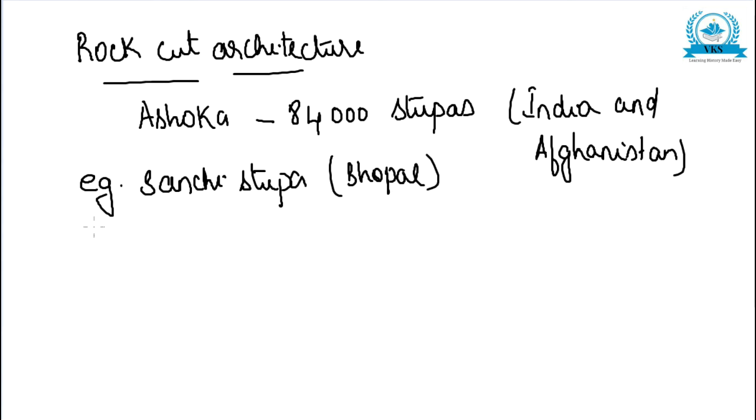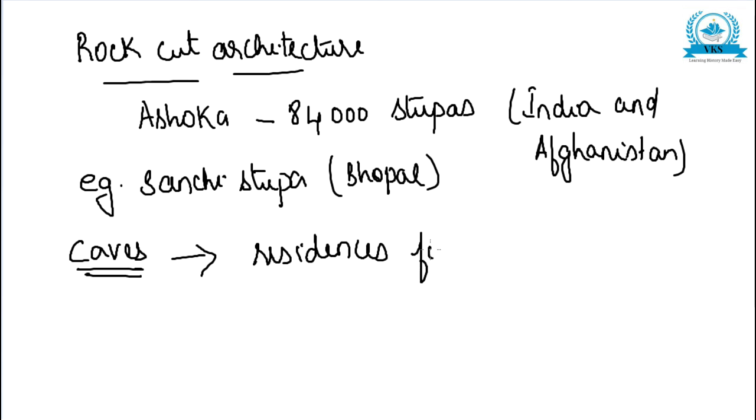Another important heritage of the Mauryas are the caves. Other than stupas, caves were also an important contribution of Mauryas in architecture. These caves were cut out of hard refractory rocks, meant to be residences for monks.